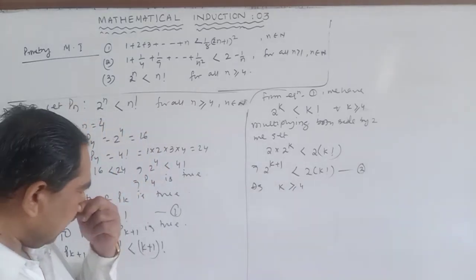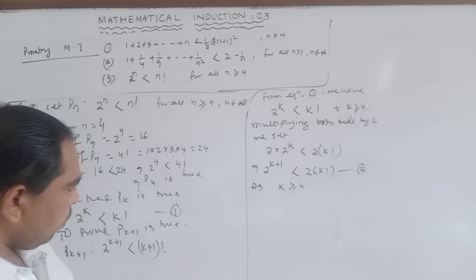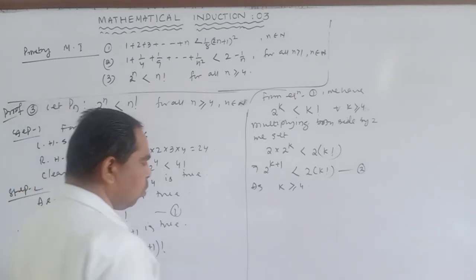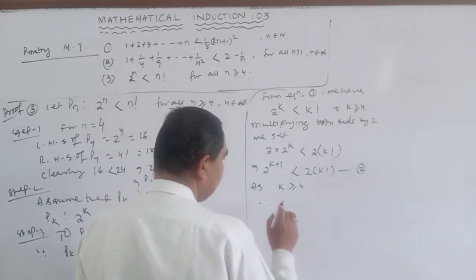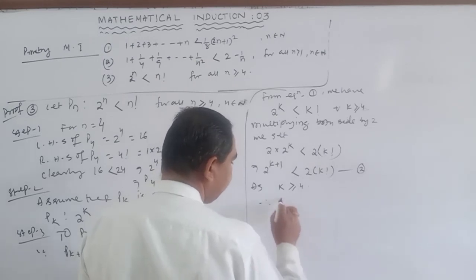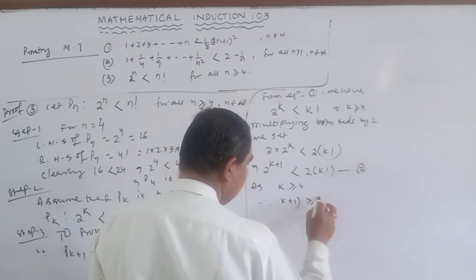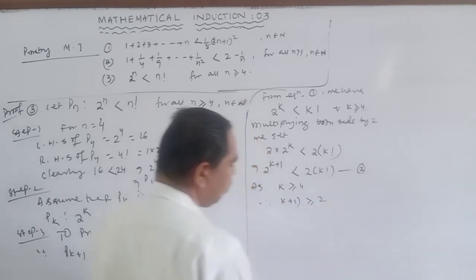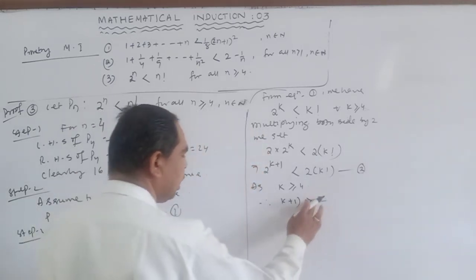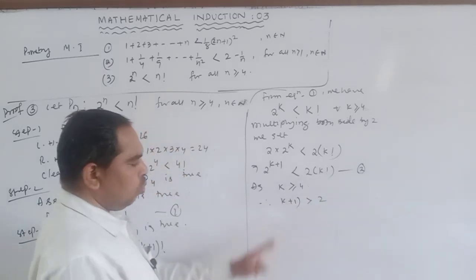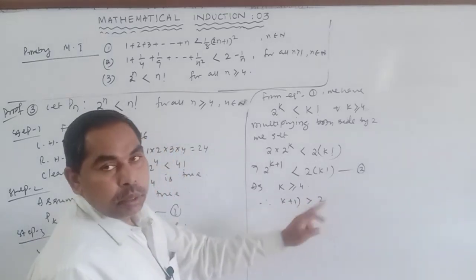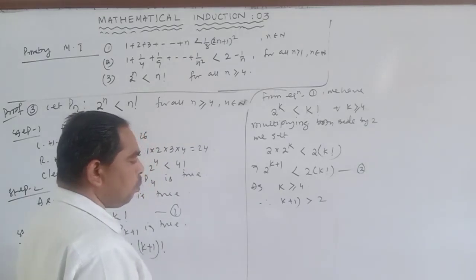So therefore k plus 1 is strictly greater than 2, because k is 4, 4 plus 1 means 5 is greater than 2.